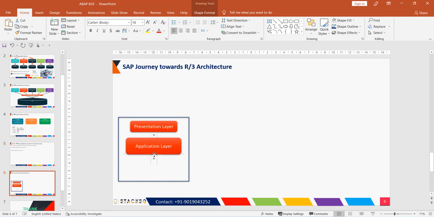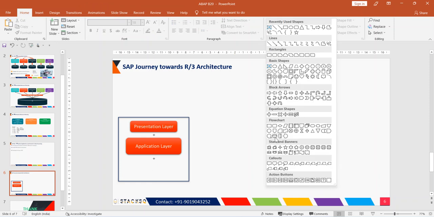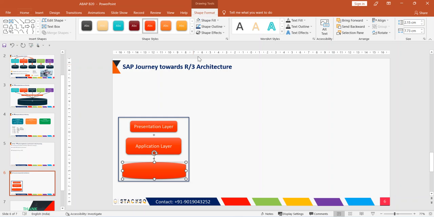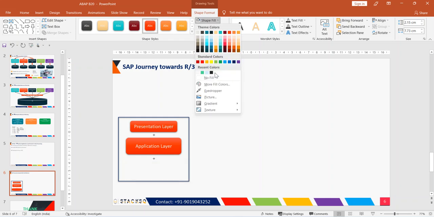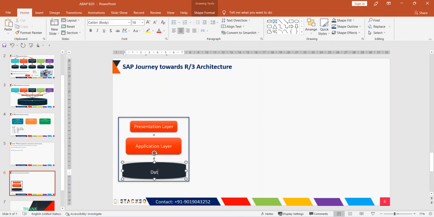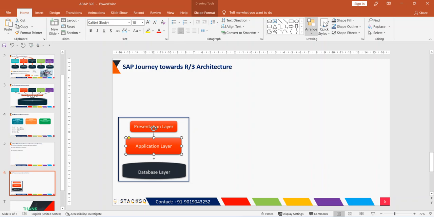If all these 3 layers are installed in a single system, as was done earlier in 1972 when they introduced it, we call it R/1, or 1-tier architecture.